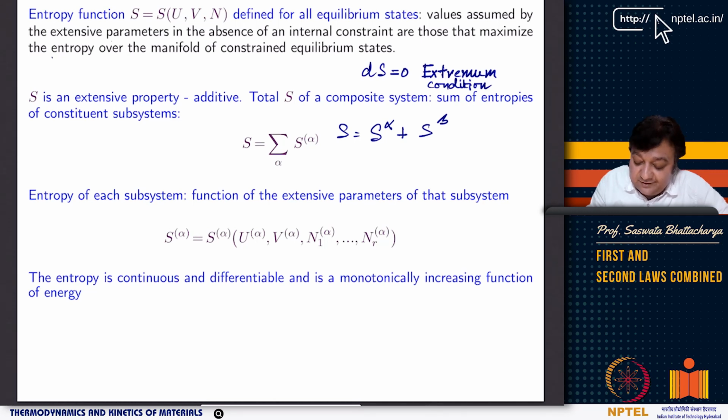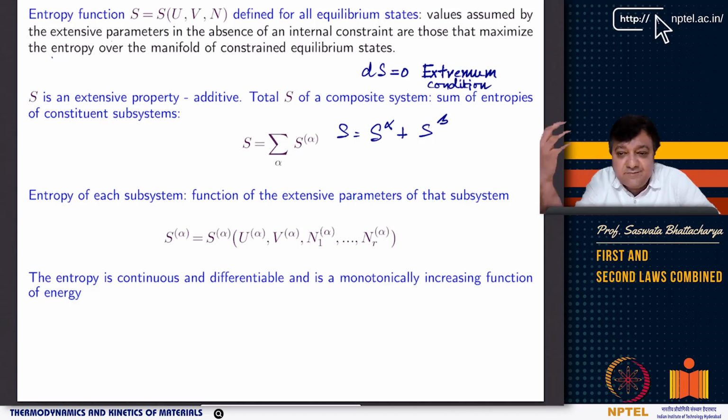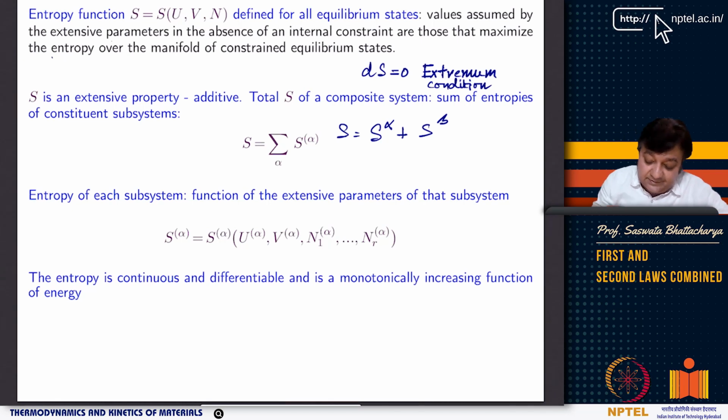What are these species 1, 2, 3, 4 to r? These are nothing but, for example, copper, aluminium, niobium. So you can think of some elements, or some compounds which form the components of the system, right? Chemical components. These are different chemical components. So you can have a one-component system, like a unary system, or a multi-component system where each component has its own mole number in each subsystem or in each phase, right? Another very important thing that we will come to, I'll describe all of this in detail from the next class onwards.